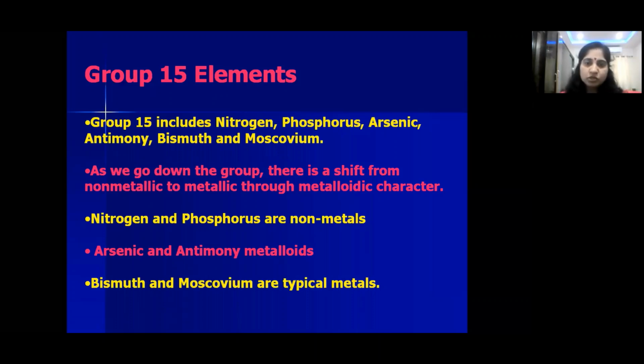So which are the top elements? Nitrogen and phosphorus. These are non-metals, and arsenic and antimony are metalloids. What are metalloids? Those which can show both metallic and non-metallic nature are called metalloids. So arsenic and antimony are metalloids, and bismuth and moscovium are typical metals. Because from top to bottom in a group, metallic character increases, right children? Remember, nitrogen and phosphorus are non-metals, arsenic and antimony are metalloids, bismuth and moscovium are typical metals. Okay.